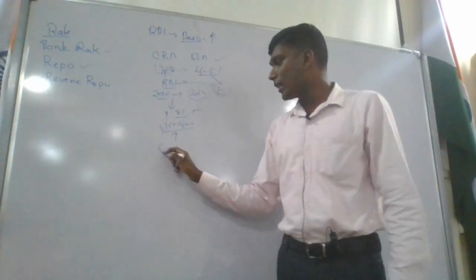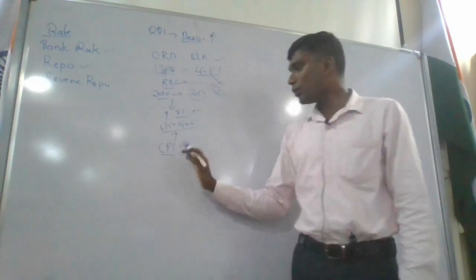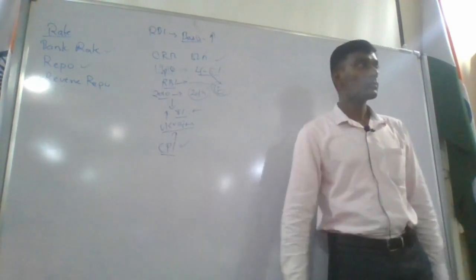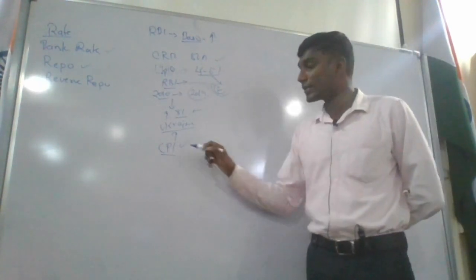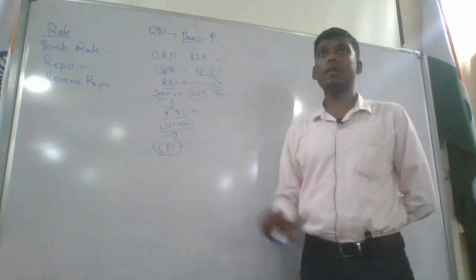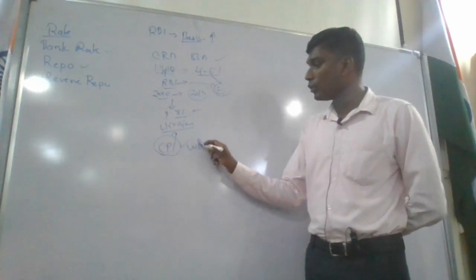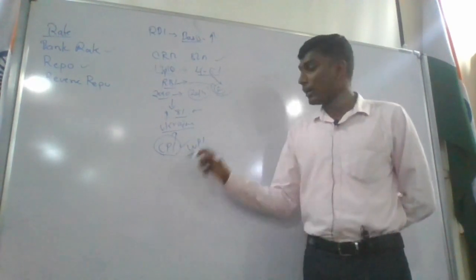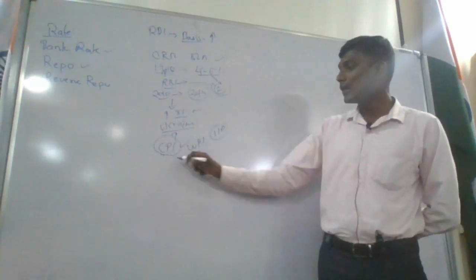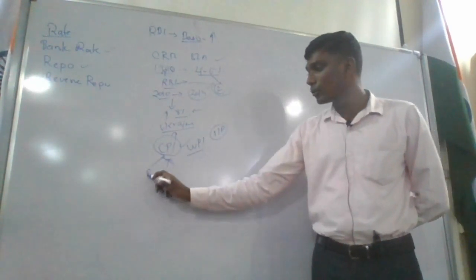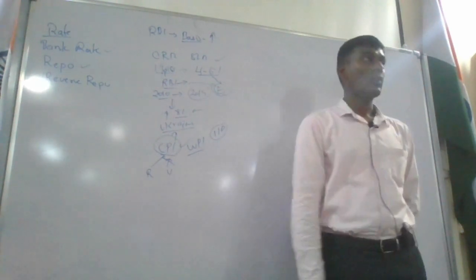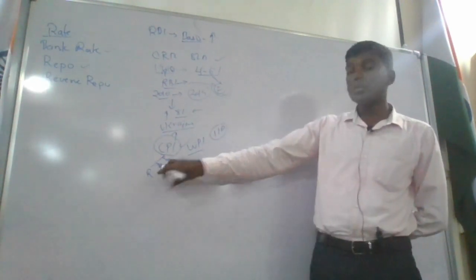What I wanted to tell you from this article is, do you all understand what is CPI? Consumer price index. So inflation in India is calculated on what? CPI. We have something called WPI also. Yes or no? And we also have IIP. CPI is divided into two, rural and urban. So this is what you have to read.